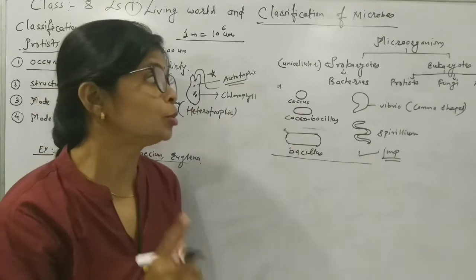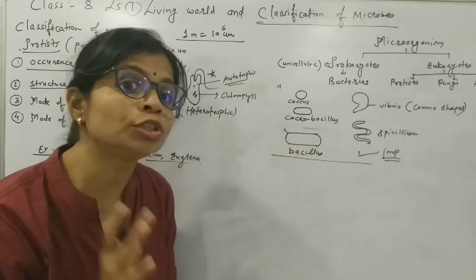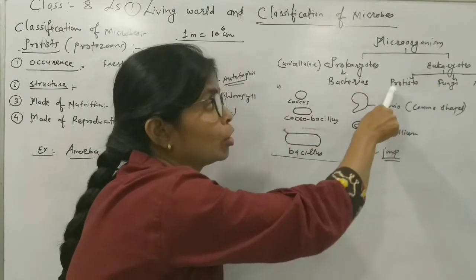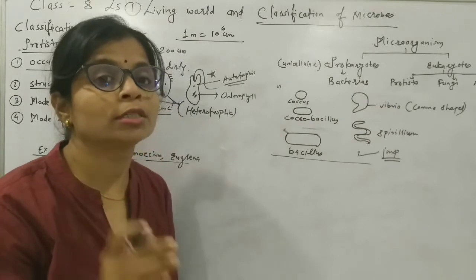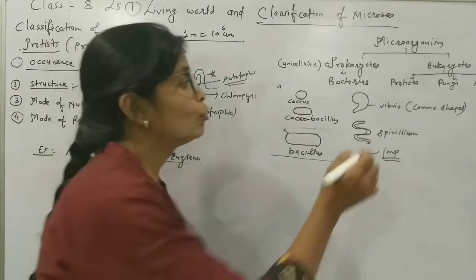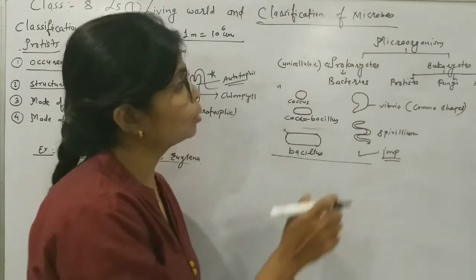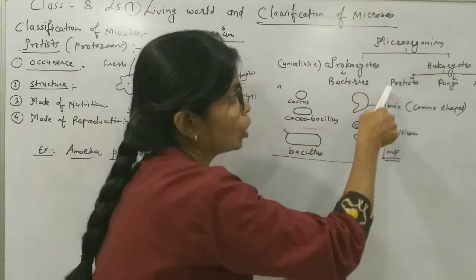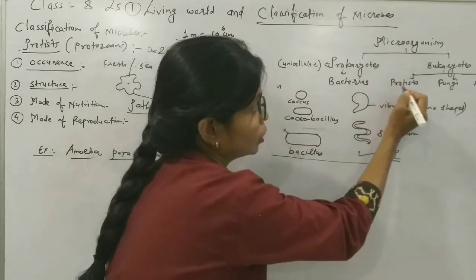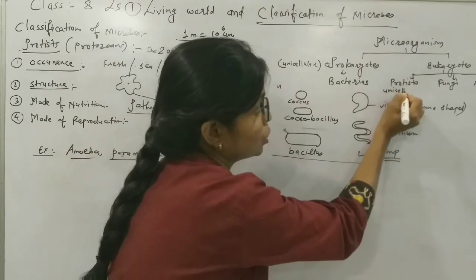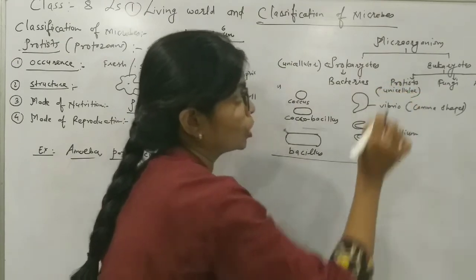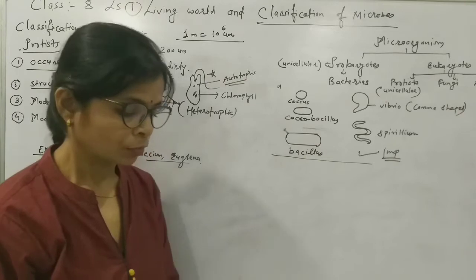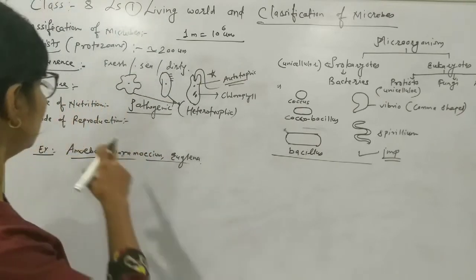So this is a very important examination question: which protist or which eukaryotic unicellular organism is autotrophic, or who can perform photosynthesis. Now see, one thing again, keep in mind, all the prokaryotes are unicellular. The same way in the eukaryotes, these protists are unicellular. There is no multicellular organism in the protist. So this is about the mode of nutrition.